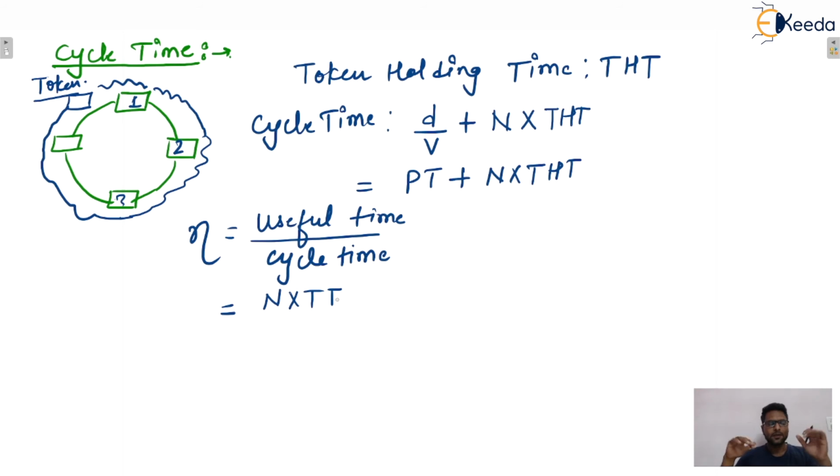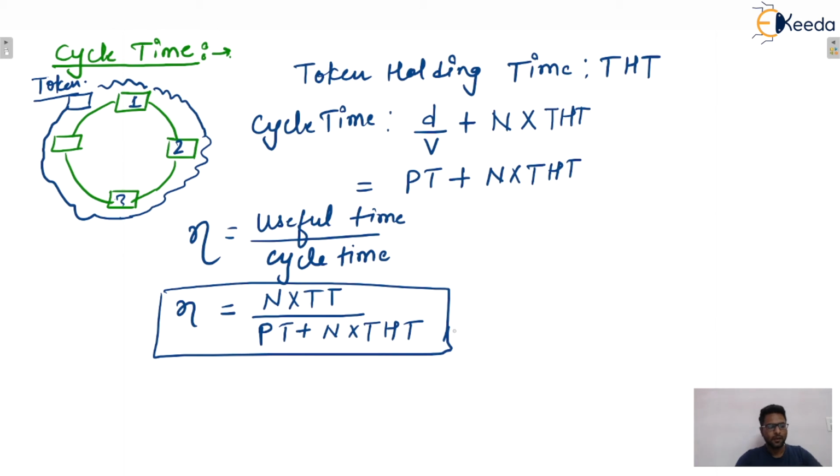That means we are taking one more assumption, that the size of data packets at every station is equal. So that will be the useful time, divided by the complete cycle time, that is PT plus n into THT. So that will be the efficiency. I hope this is clear to everyone. No problem at all.